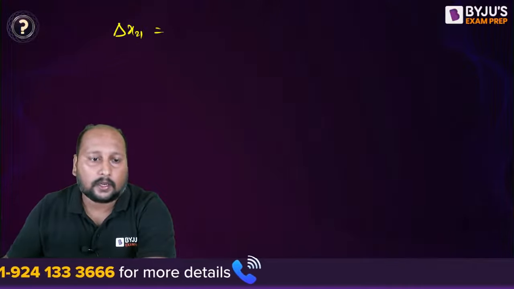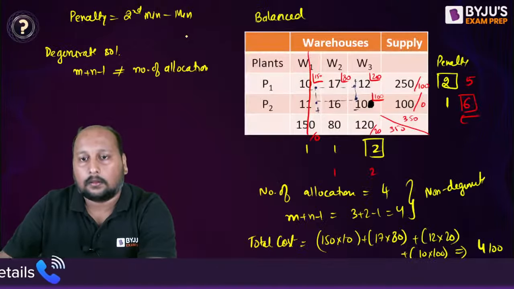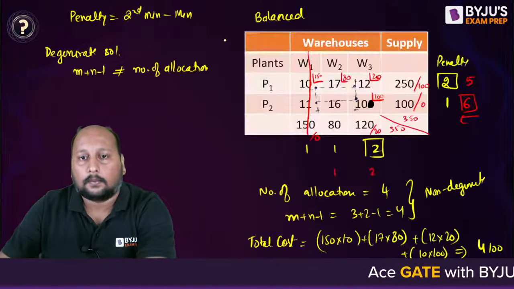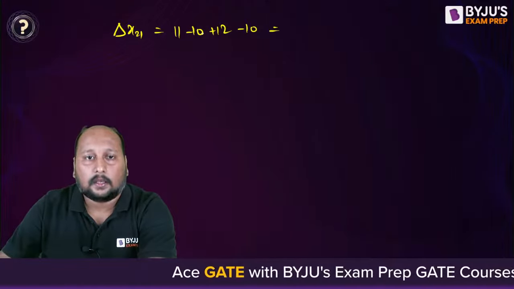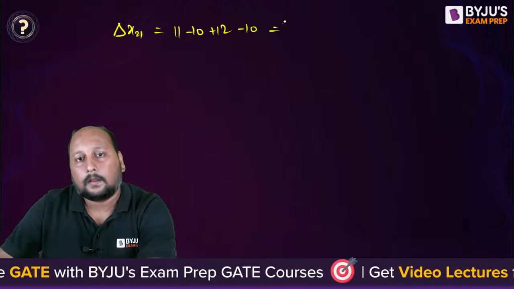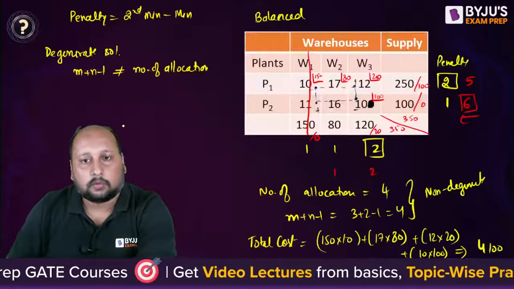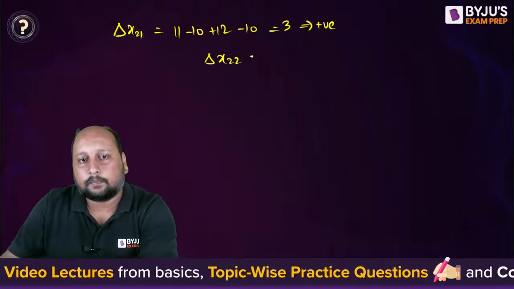So I can write it over here as plus 11, minus 10, plus 12, minus 10. So what are we getting? This is 1, this is 2, this is basically equal to 3. That is positive. You only have to check whether it is positive or negative. So it is perfect.